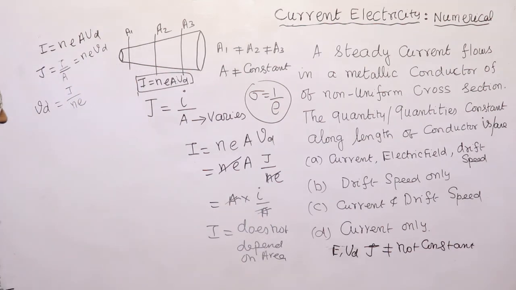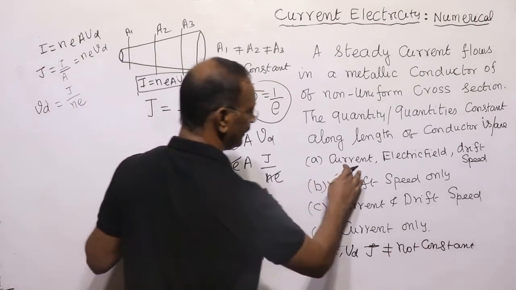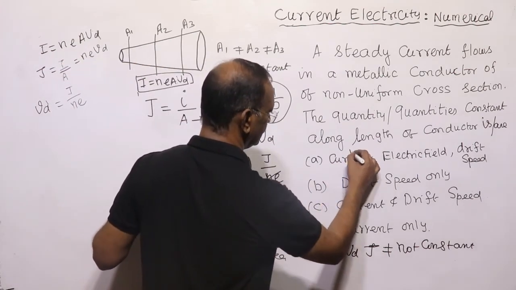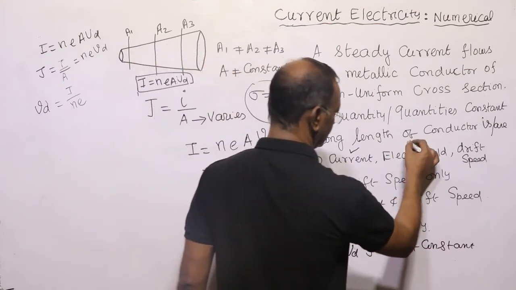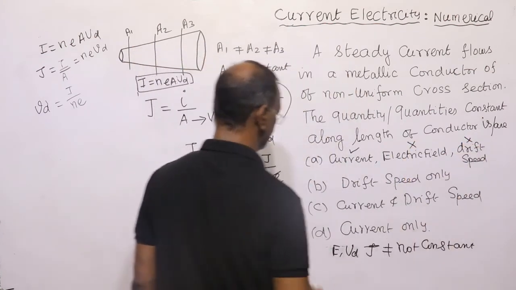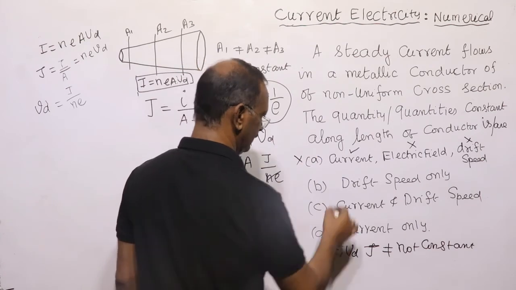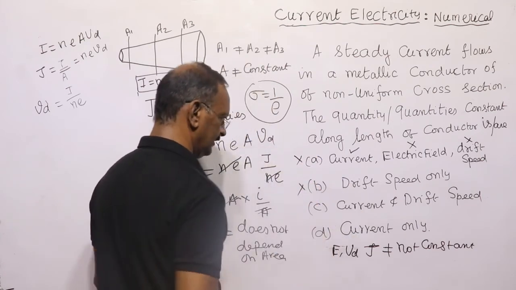Since I does not depend on area, it means we can say current is constant. Electric field is not constant, this is not the answer. Drift speed is not constant, this is also not the answer.